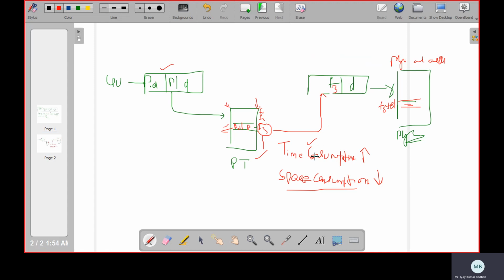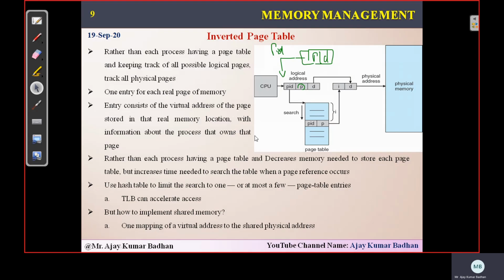Why is it more? Because it has to search all the entries which are present in this particular table to determine where this particular page is. Then that index will be used as a frame number. Whatever the frame number we have, that we are going to add to the displacement, and then it will be transmitted. This is how it exactly works. And that is what has been explained in this particular diagram too.